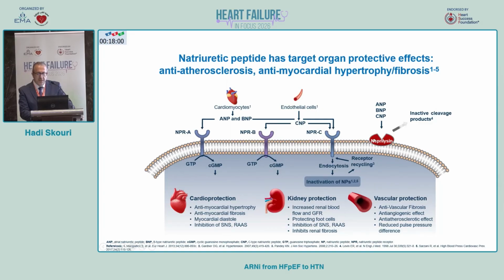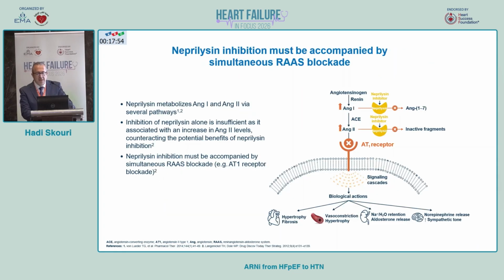Neprilysin cleaves and deactivates these molecules. At the same time, neprilysin metabolizes angiotensin 1 and angiotensin 2. So if we block neprilysin alone, this may increase angiotensin 1 and angiotensin 2. So in order to have a better effect, we need to inhibit neprilysin, as well as inhibit the AT1 receptor, or the effect of angiotensin 2 on the AT1 receptor, which will lead to hypertrophy, fibrosis, vasoconstriction.